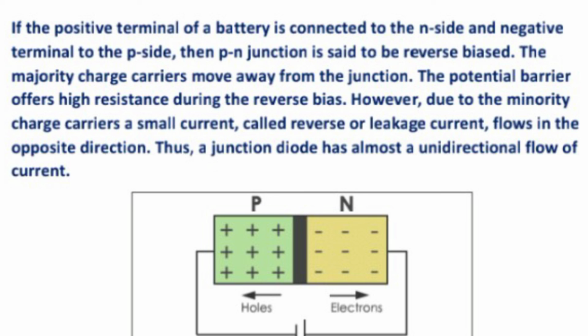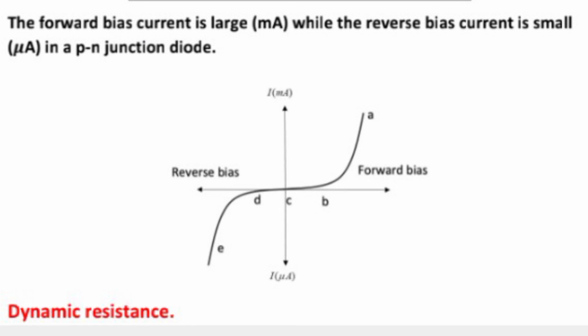The majority charge carriers move away from the junction. The potential barrier offers high resistance during reverse bias. However, due to the minority charge carriers, a small current called reverse or leakage current flows in the opposite direction. Thus, a junction diode has almost a unidirectional flow of current.